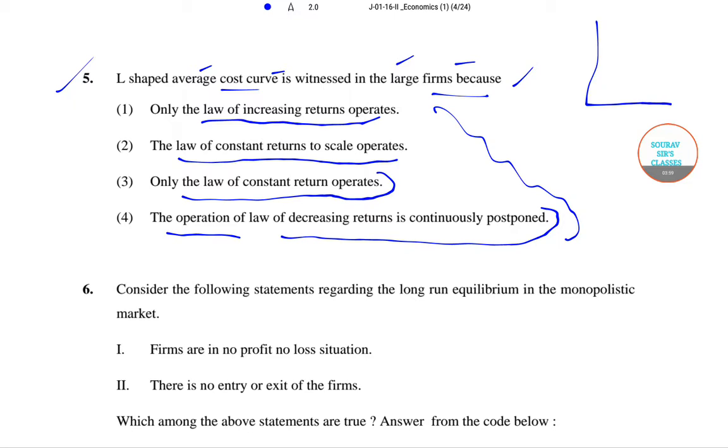So out of this we know for question number 5 the right answer is that the operation of the law of decreasing returns is continuously postponed. This is the right answer for question number 5.